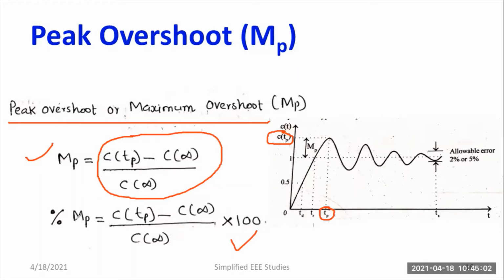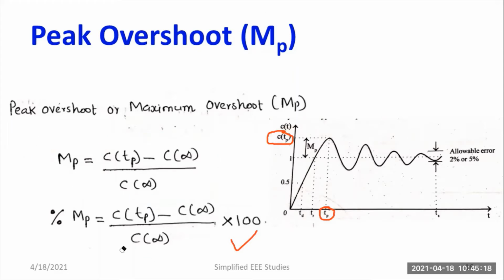Usually, we express the peak overshoot in terms of percentage. That is why I have shown you another expression here. Actually, if the system is performing well, its peak overshoot should be as low as possible. So this is the equation which will help you in deriving the expression for peak overshoot. This expression is required, so please keep this equation in your mind.